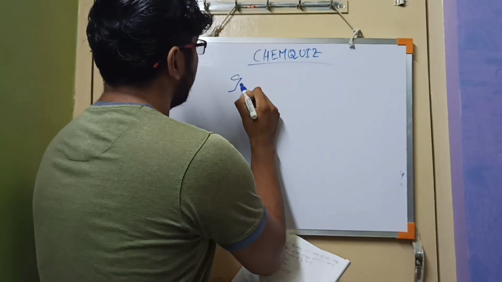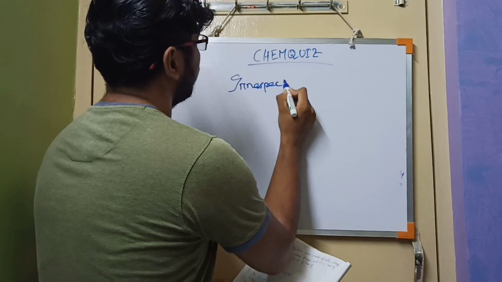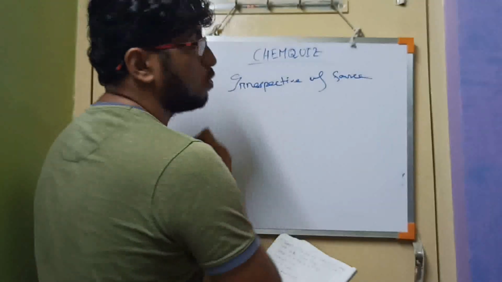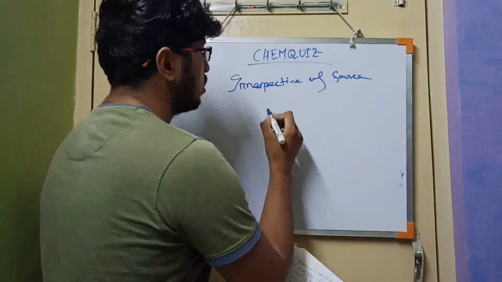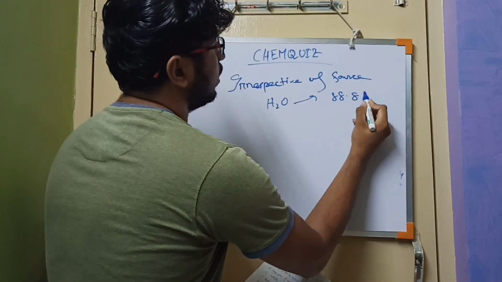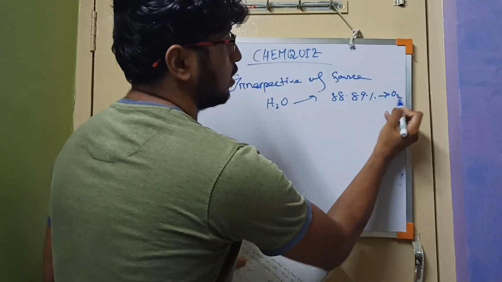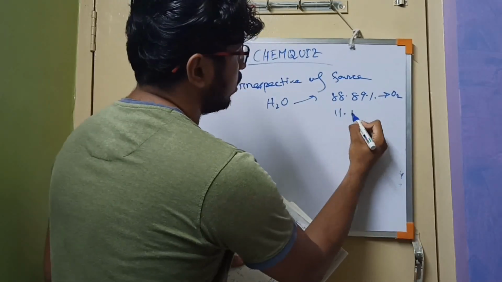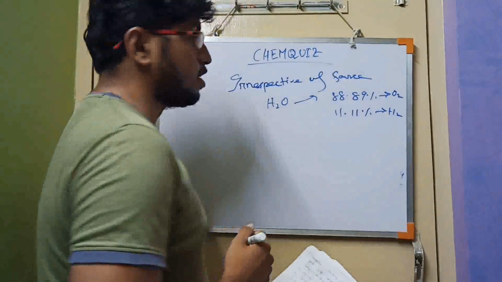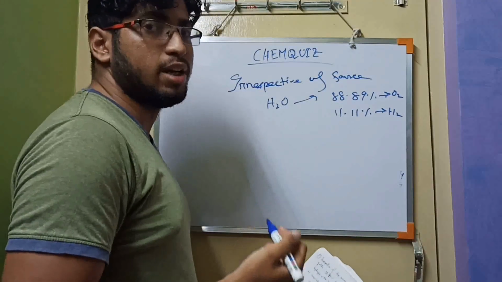Irrespective of source, if you collect water from any source, it will provide 88.89% oxygen and 11.11% hydrogen. So this can be explained by which law?